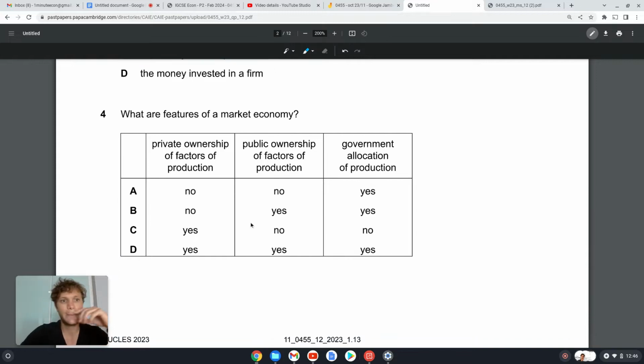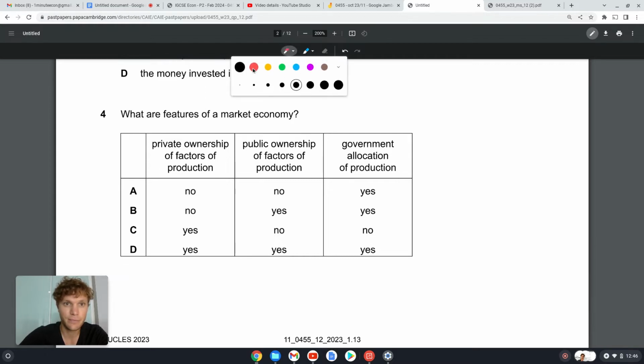Okay, 4. What are features of a market economy? So a free market economy means we've got an economy with only private firms and individuals, and individuals own those private firms, and those firms decide how to use resources or factors of production to produce goods that individuals want. And that's why we always have equilibrium in a market economy, because there's no government intervention. Private ownership of factors of production, yes, that is basically the definition of a market economy. So the answer can only be C or D.